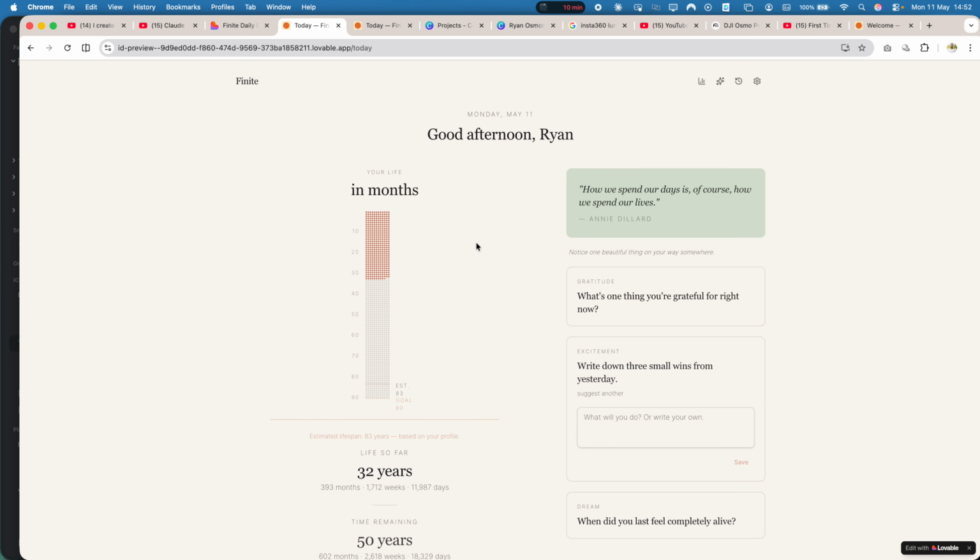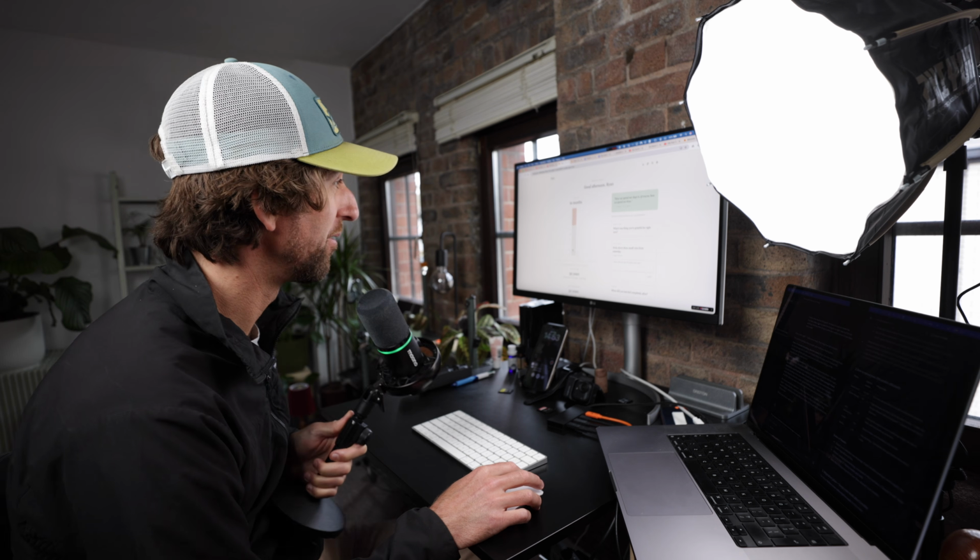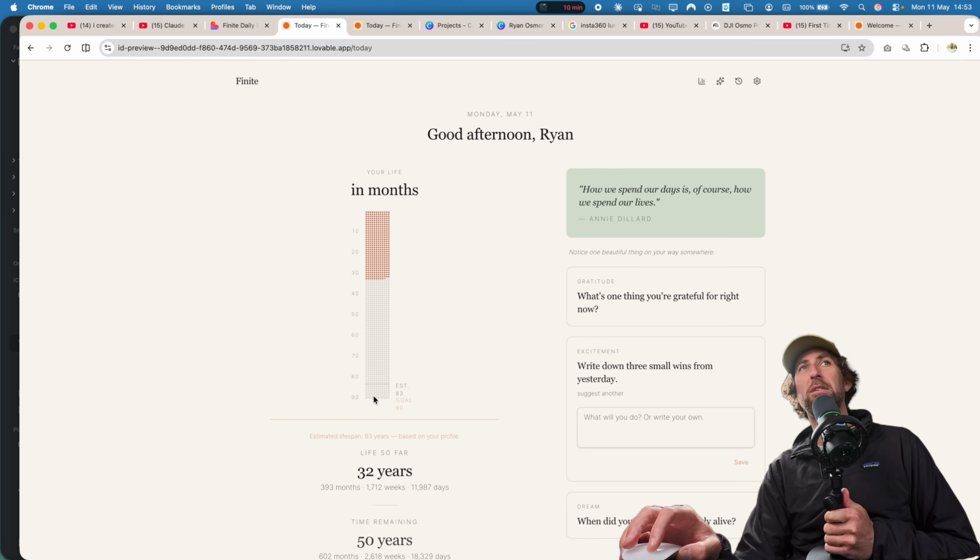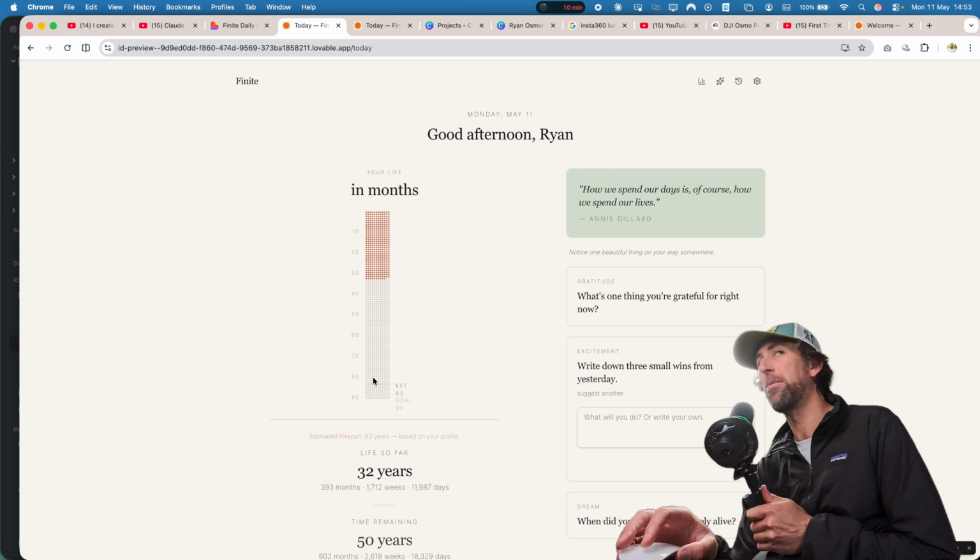Now, this can be viewed in two ways: how much life you've lived or how much life you have left. I don't want to freak people out by thinking, oh, I only have X amount of time left. But for some people, that could be super motivating. So here we have a graphical idea of how old I am based on months that I've lived, the filled out dots. So I've lived about a third of the life that I hope to live. So this is how much I've got left, and I think it's a really interesting visual representation.